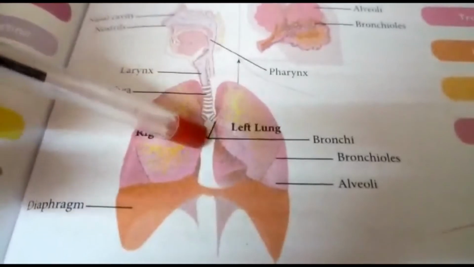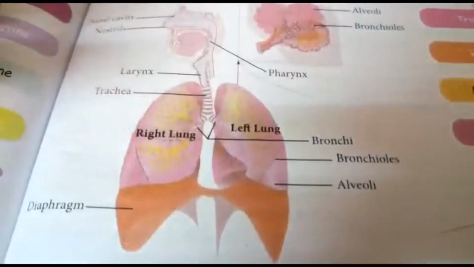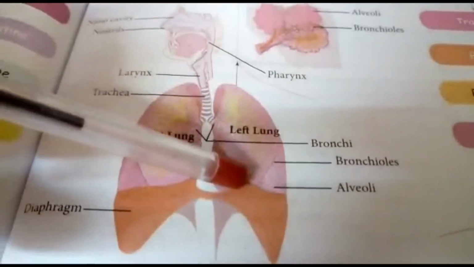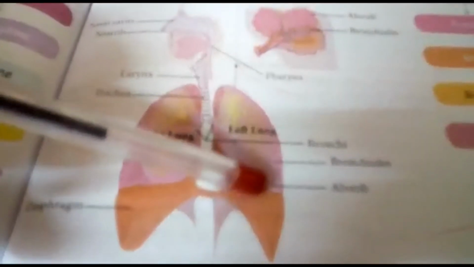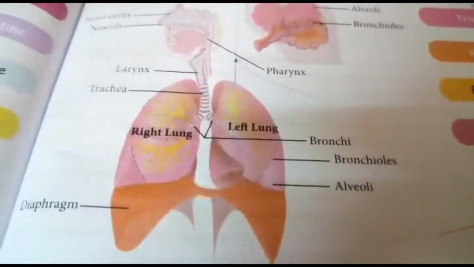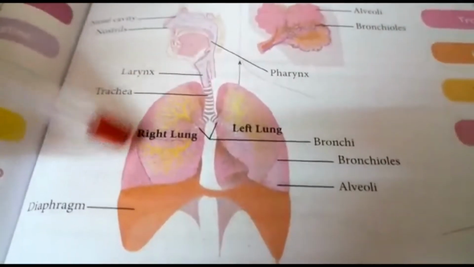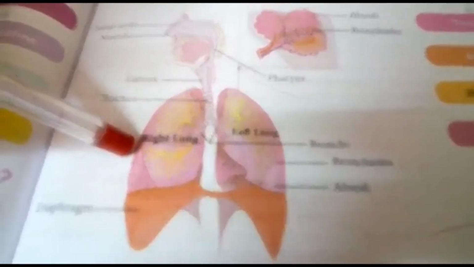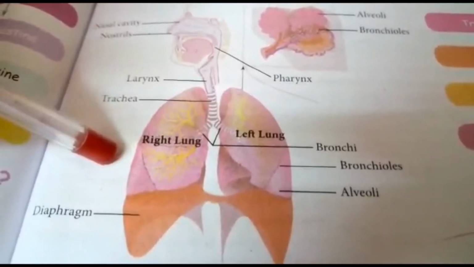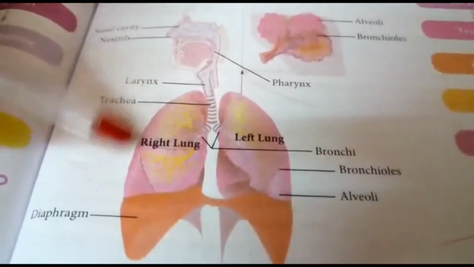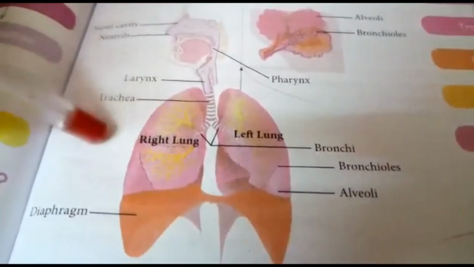This is the bronchi. This is the bronchioles and this part is alveoli. Okay, see the picture carefully. This is the human respiratory system picture.